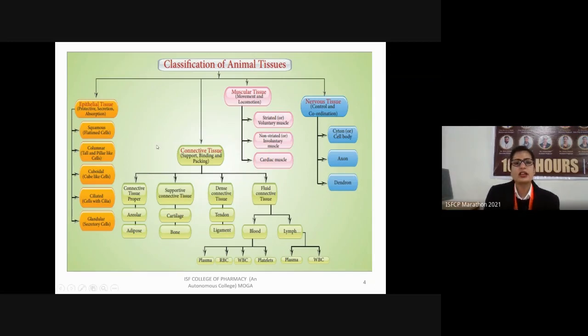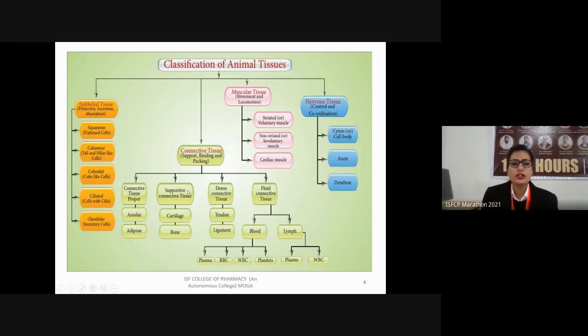Next, we have the classification of the connective tissues. The connective tissues are further classified as connective tissue proper, supportive connective tissue, dense connective tissue, and fluid connective tissue. The connective tissue proper includes the areolar tissue as well as the adipose tissue.